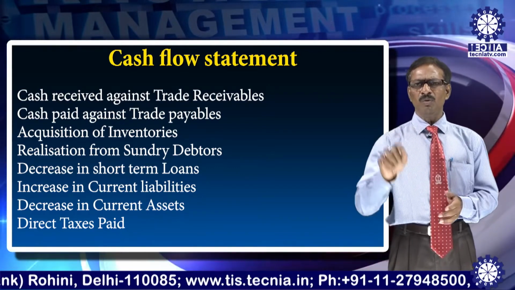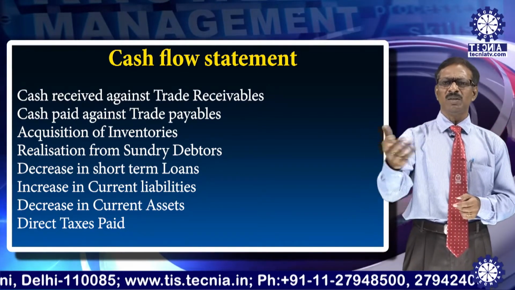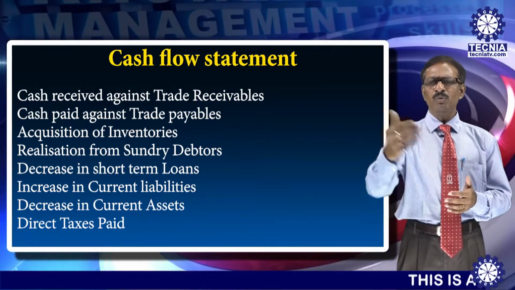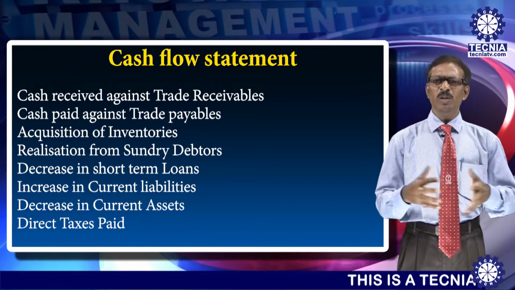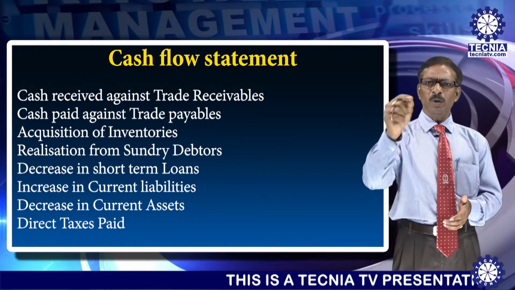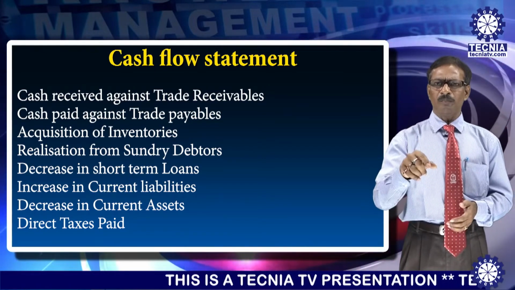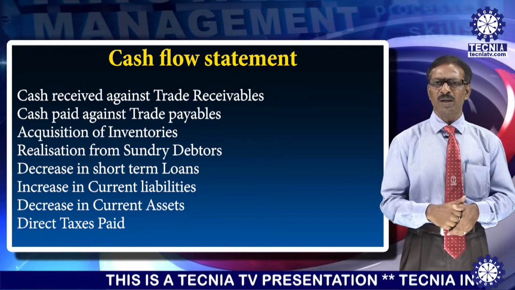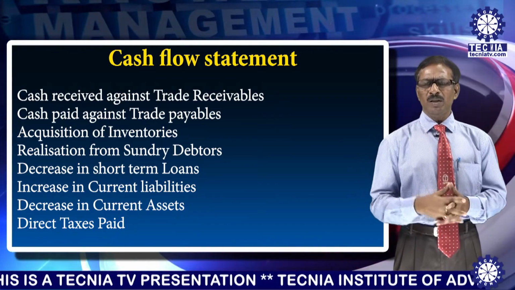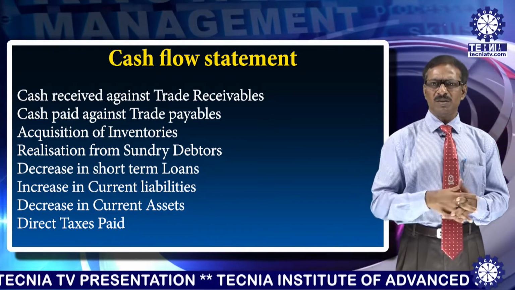Why? Now short term loan. The short term loan is usually for 2 months, 3 months, 15 days or like that. It is mainly required for day to day maintenance of your main business. So that's why it would come under operating activity. And similarly, if any interest is paid on that, that would also come under operating activity. Usually we have told that whenever you pay interest, it is usually interest paid on financing.